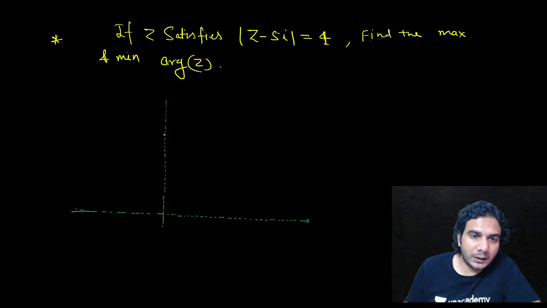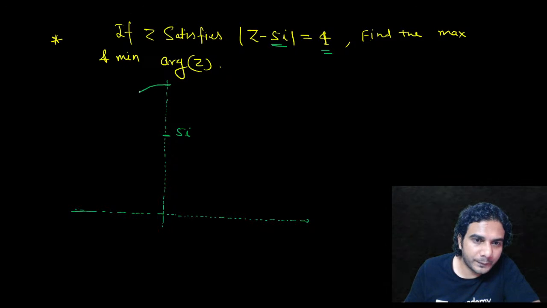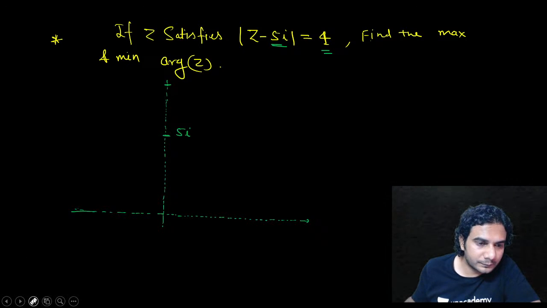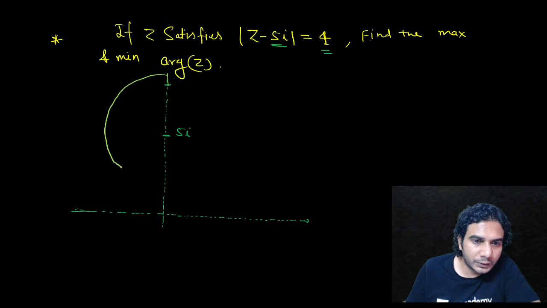So Z lies on a circle whose center is at 5 iota, and the radius of this circle is 4 units. So just make a circle of 4 radius.